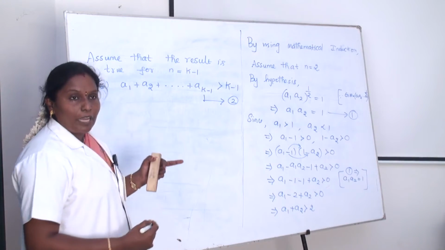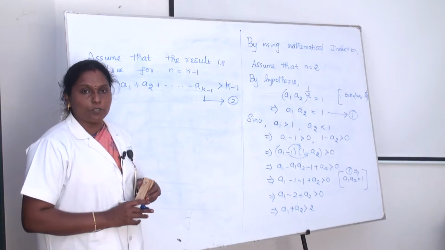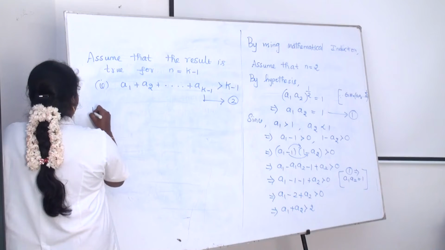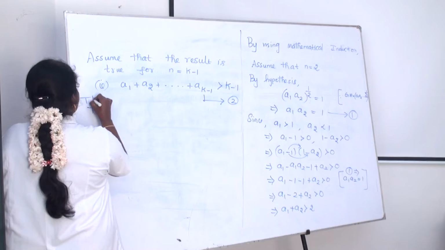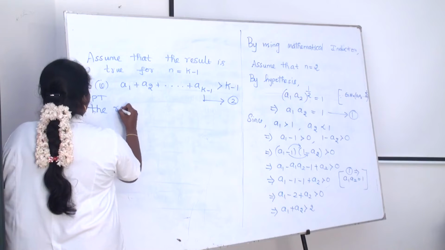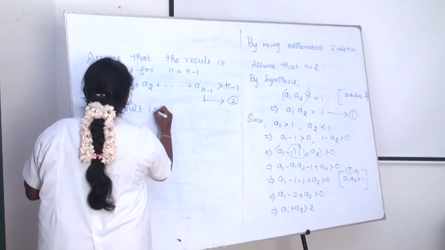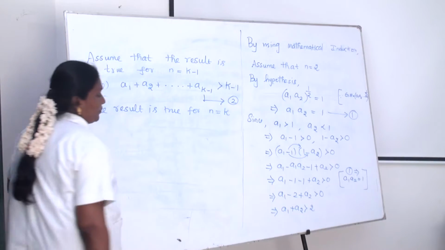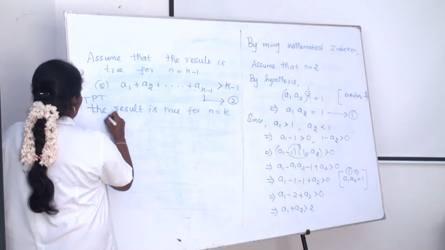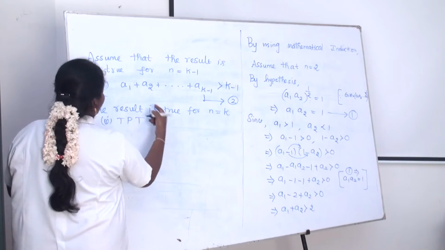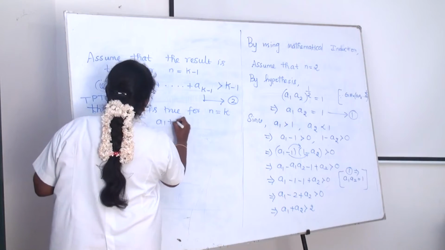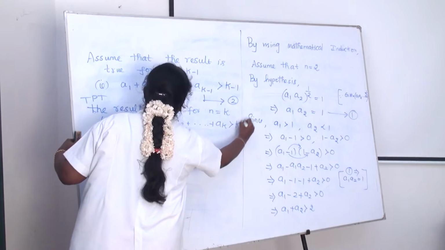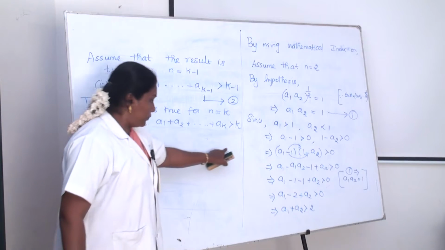What's our aim? We have to prove that the result is true for n is equal to k. This is a mathematical induction. To prove that the result is true for n equal to k, that is to prove that a1 plus a2 plus etc. up to ak is greater than k. Okay, this is our proof.